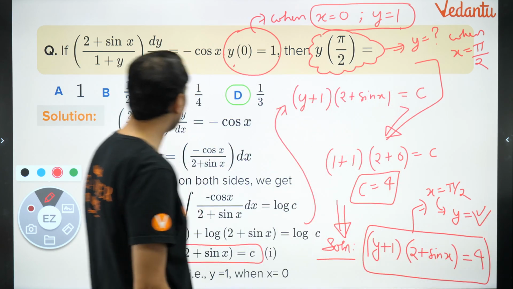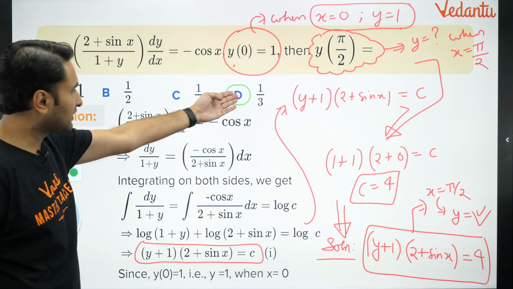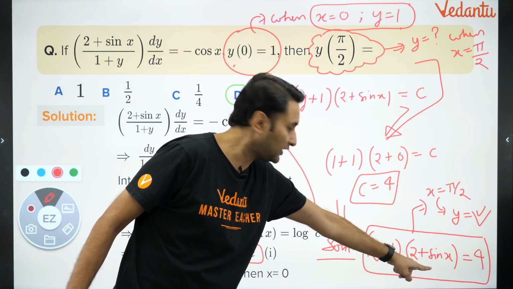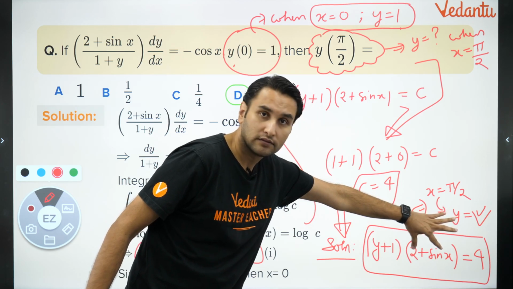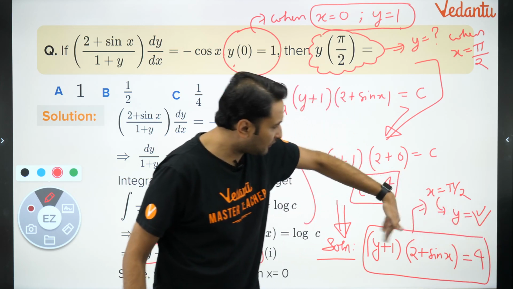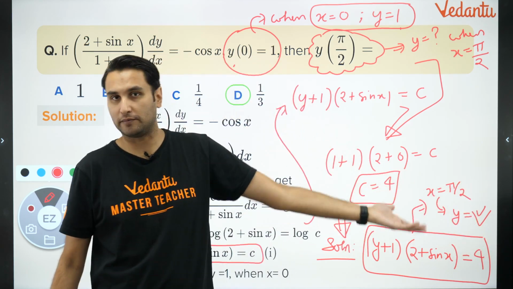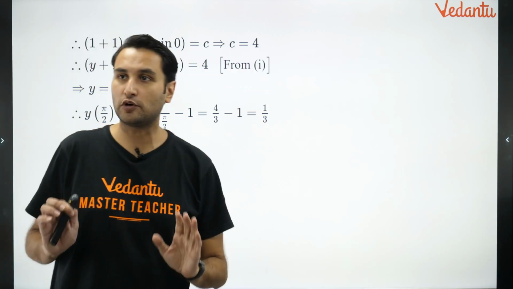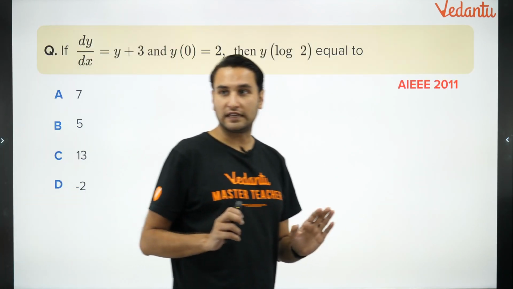क्या आ रहा है बच्चों आंसर? What is the answer coming out to be? Y will come out to be 1 by 3. Put x is equal to pi by 2. Sin pi by 2 कितना हो जाएगा? 1. 2 plus 1, 3. ये कितना हो जाएगा? 4 upon 3. Y plus 1 is 4 by 3. Y will be equal to 1 by 3. Cool? I hope you got it. Yes or no? समझ में आ गया सबको? Is that clear, all of you?